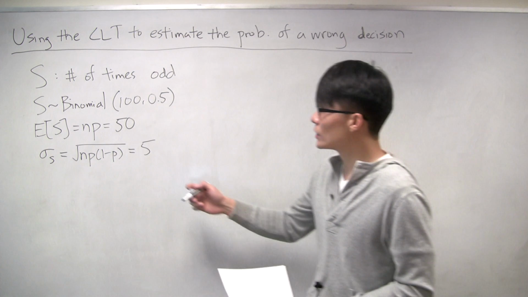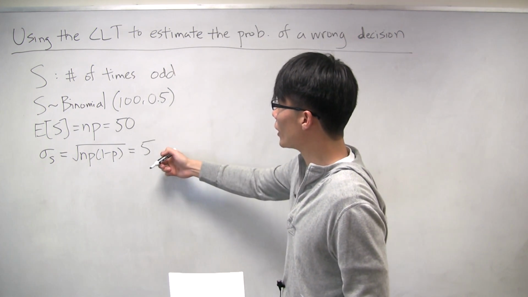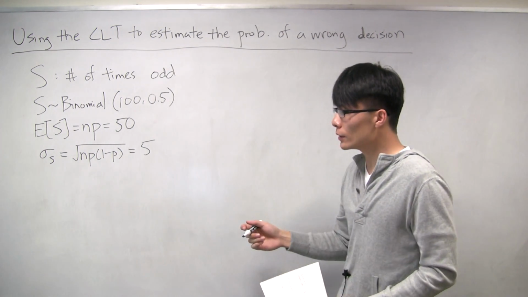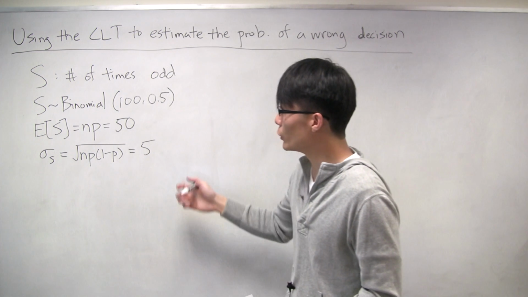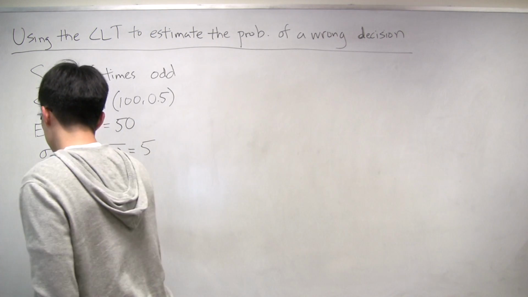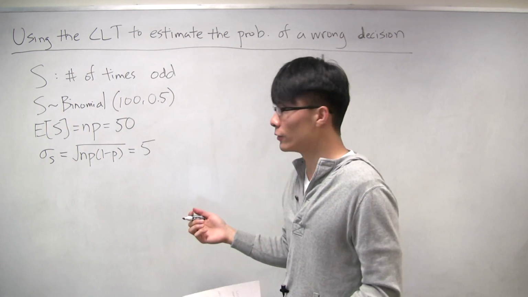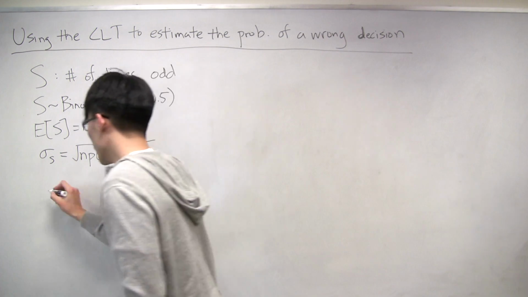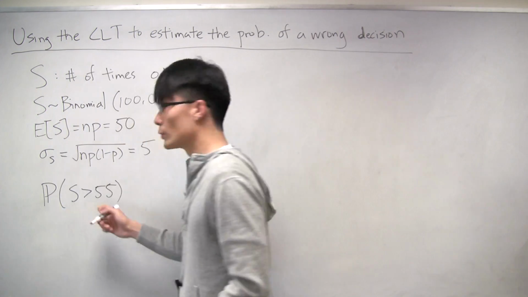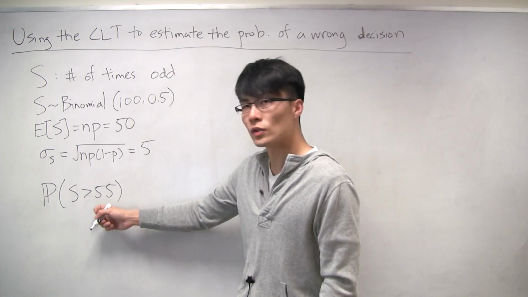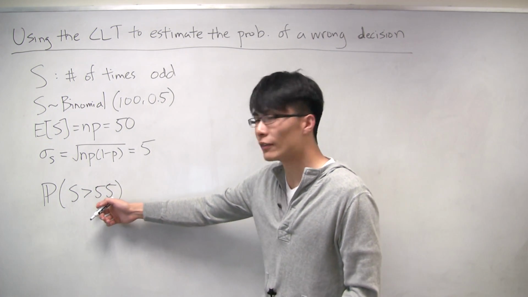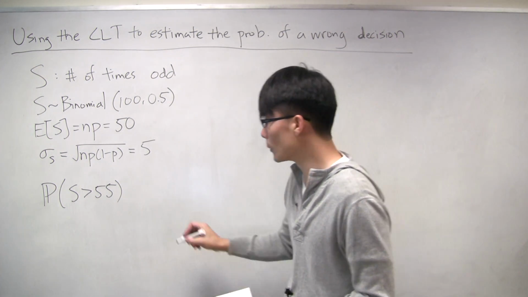Now, if you actually wanted to calculate the probability that you'll make an error, well, how do you make an error in this case? We assume that the roulette wheel is fair. So in that case, you'll make an error if you actually do get more than 55 odd numbers. What you're looking for is the probability that S is greater than 55. If this event occurs, then you will make a mistake, because you will say that the roulette wheel is not fair when in fact it is. OK, so how do you calculate this?